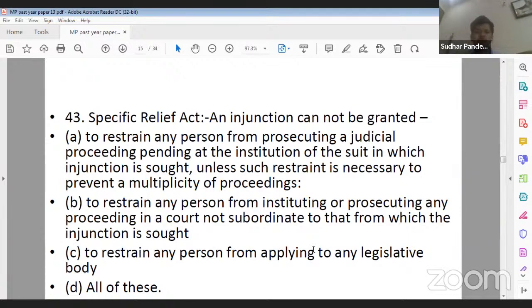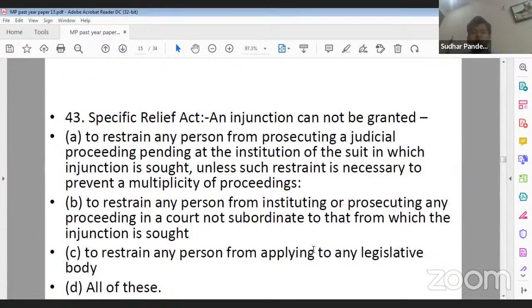Question number 43. An injunction cannot be granted. Ankita Gupta ji, C42. No, Ankita ji, 42 ka A is the correct answer, not C. Right? Question number 43. An injunction cannot be granted. Option A, to restrain any person from prosecuting a judicial proceeding pending at the institution of the suit in which injunction is sought unless restraint is necessary to prevent a multiplicity of proceeding.